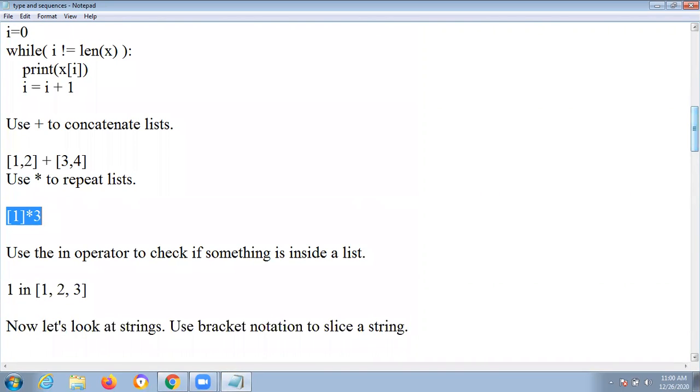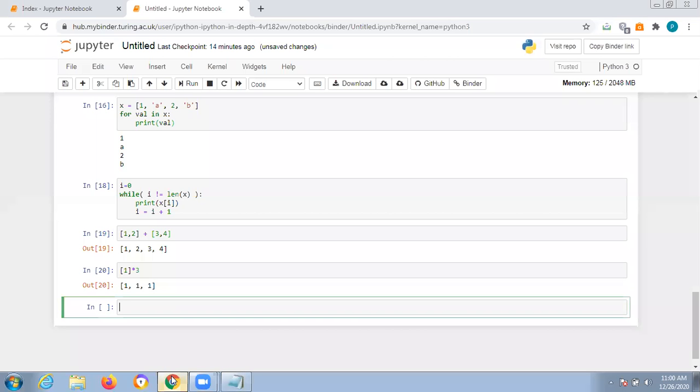And what is the in operator? The in operator is one of the membership operators that plays an important role in Python. The main purpose of the in operator is to check if something is inside a list. If it is there, it will display the Boolean value true. If it is not there, it will display false. Right? I hope you are following my lectures. If any doubt, you can ping me anytime. Please practice all these commands thoroughly.